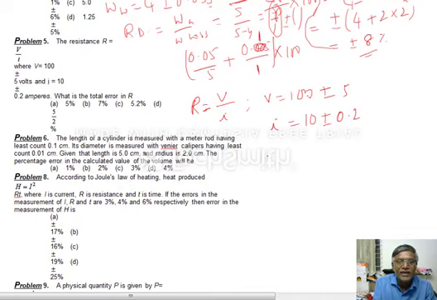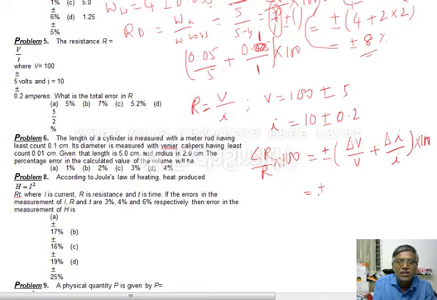So R में क्या होना चाहिए? Delta R by R into 100 is equal to plus or minus delta V by V plus delta I by I into 100. That's all.